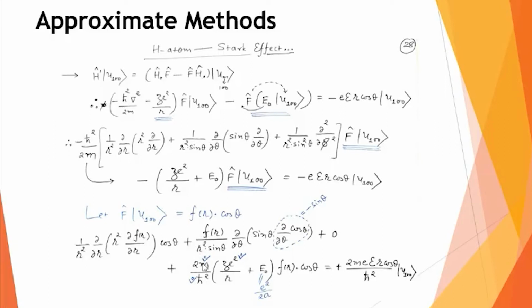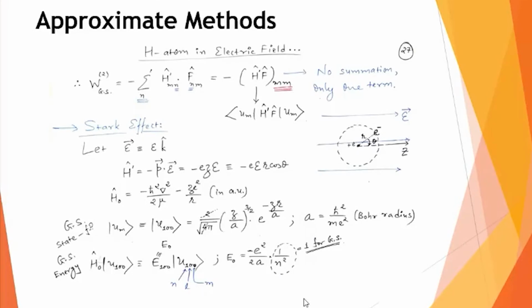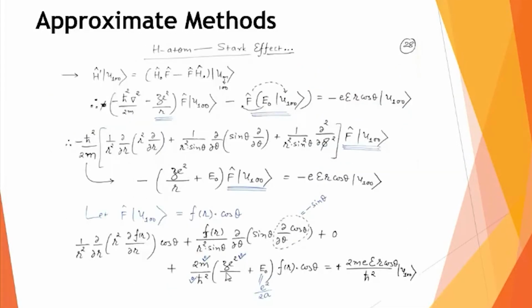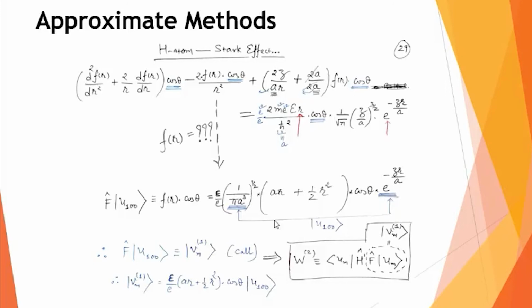And if I just combine, if I collect this m e square by h cut square term, then you know that this m e square by h cut square is nothing but 1 upon the bore radius. Where my cursor is moving, you can see this m e square by h cut square means it is 1 upon bore radius. So this m e square by h cut square I will replace as 1 by a. And that 2m e on the right hand side also, if I multiply small e here and divide by small e here, there also I can produce m e square by h cut square. So all this substitution and simplification, what finally I get is my first equation.